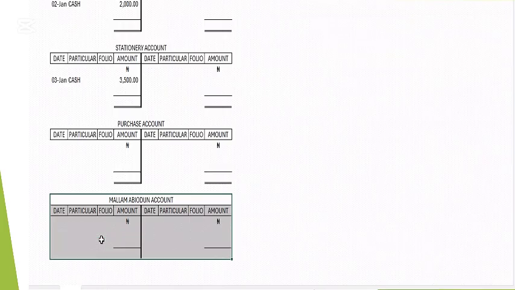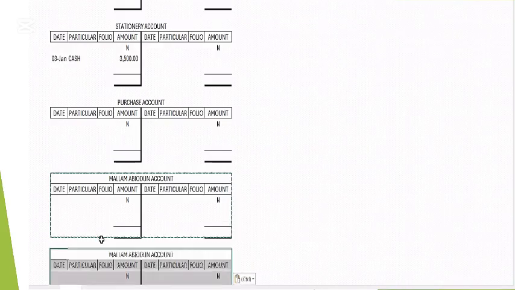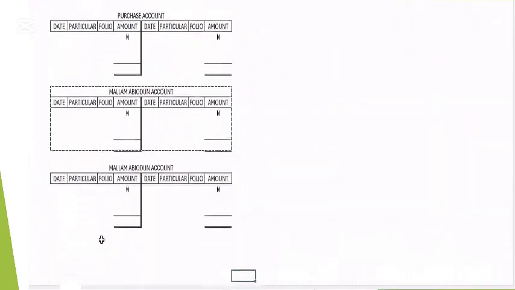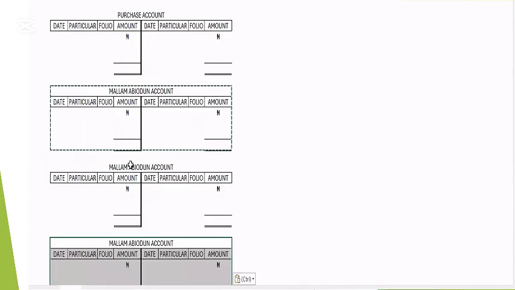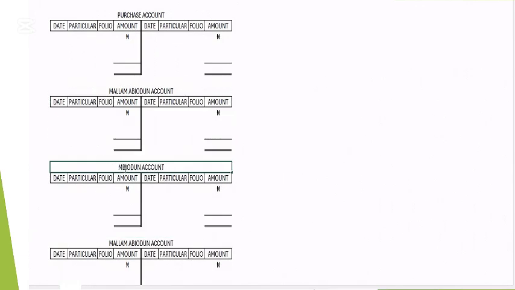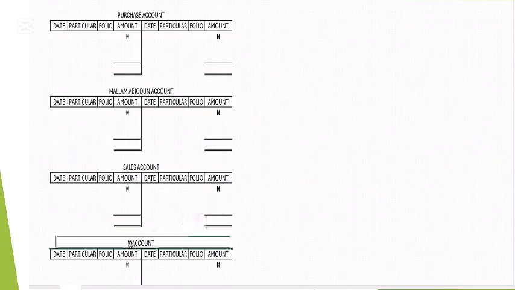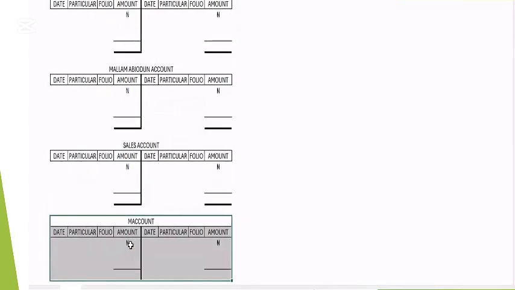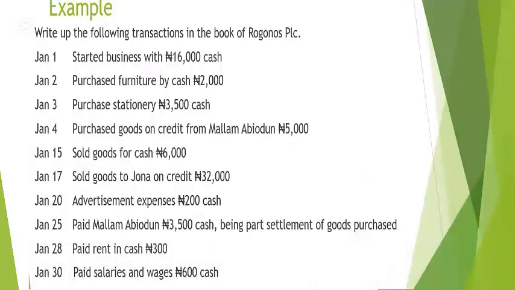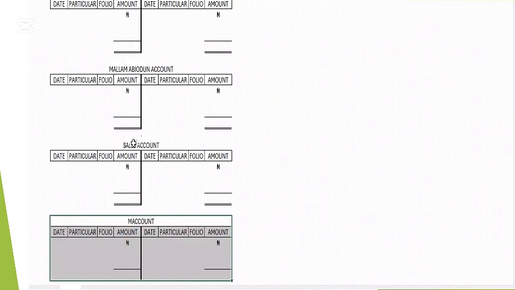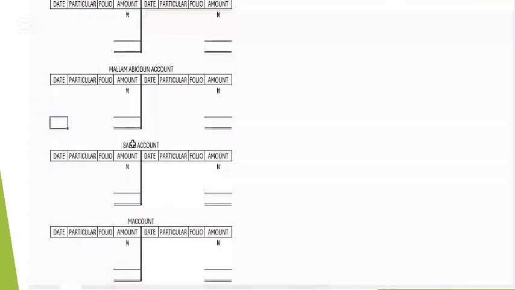So let me copy this again and use it. I say open an account for the sales account. We are not opening another cash account because we only have one cash account. So we only need the sales account. Let's go to the cash account because we're receiving cash.